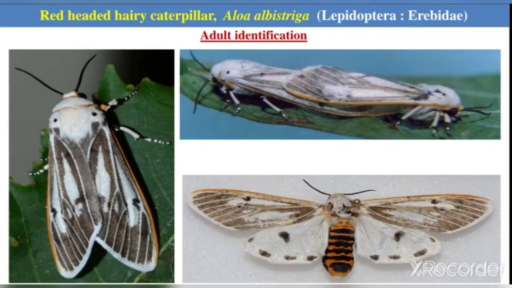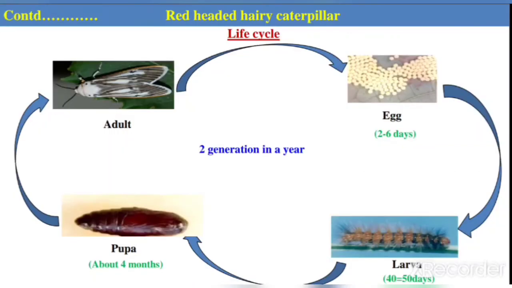The larva has a red head and the body is totally covered with hairs, hence the name red hairy caterpillar. Pupation occurs in the soil and it completes about 2 generations per year. This is the life cycle.